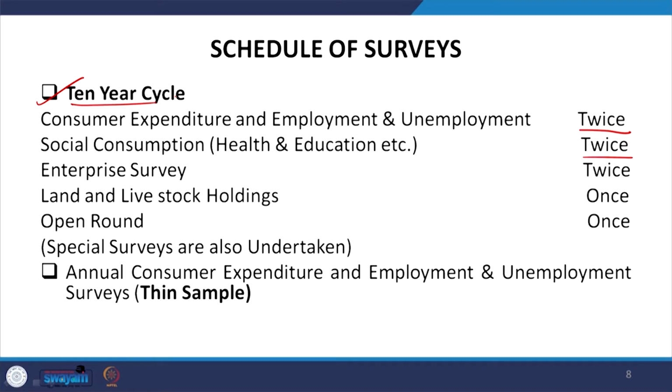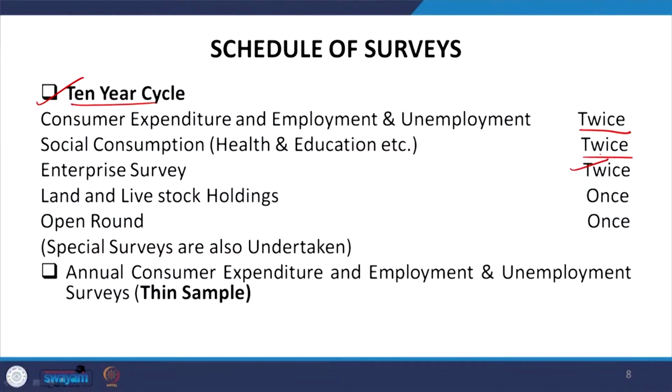Now, the enterprise survey is also twice. In the context of land and livestock holdings, it is not twice, it is once in 10 years. And there are also some open rounds, where special surveys are conducted. We will discuss special surveys in due course of time. There are annual consumer expenditure rounds, and similarly annual rounds for employment and unemployment surveys. These are generally called thin rounds. Thin rounds usually cover less sample.